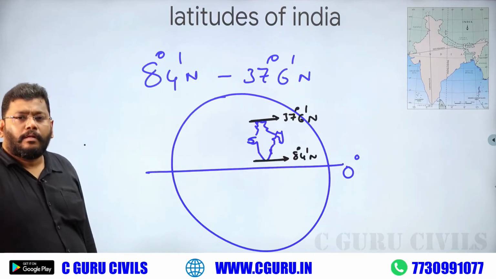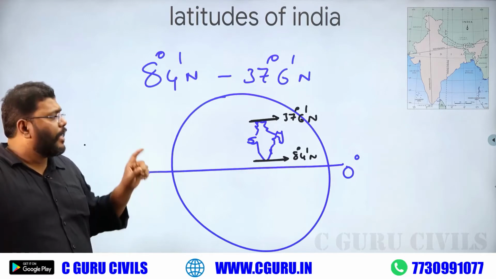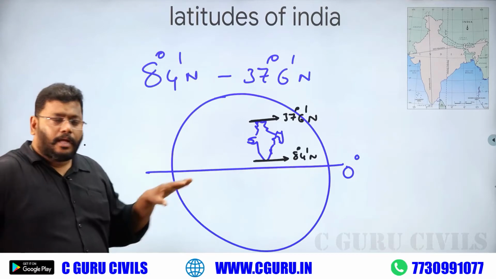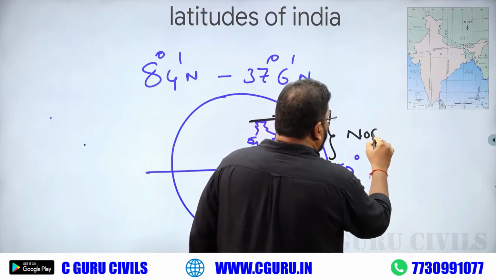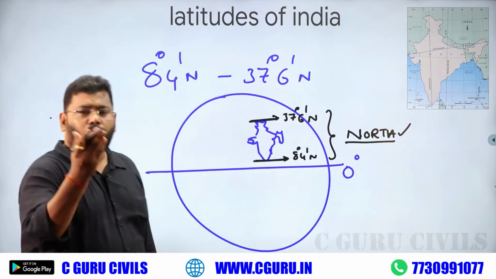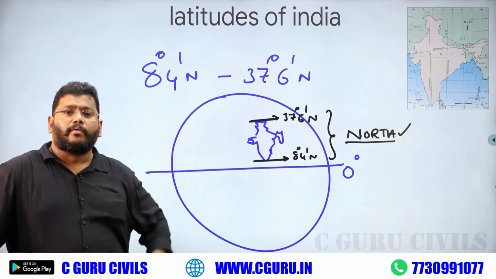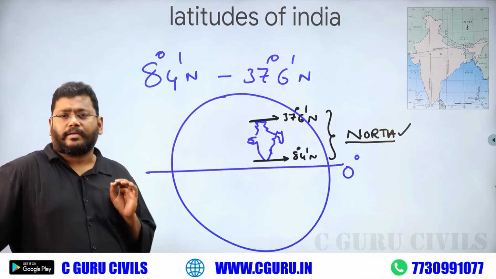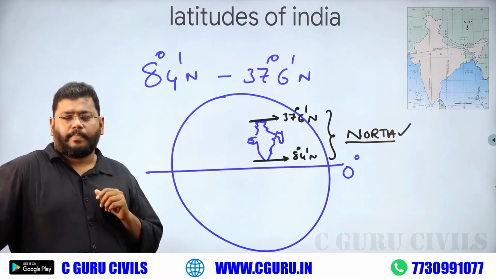India lies between 8 degree 4 north and 37 degree 6 north, which means India definitely lies in the northern hemisphere. It's clear. So you have to say, where is our India? Our India lies in the northern hemisphere, on the north side of the equator.